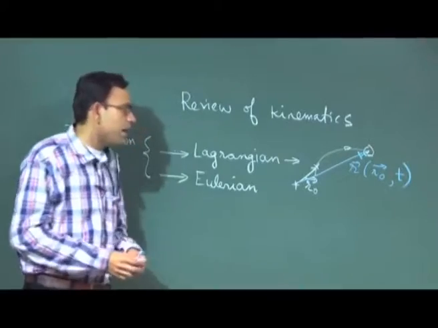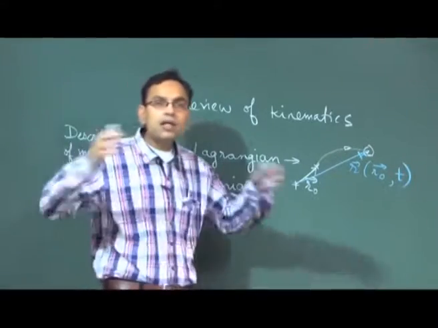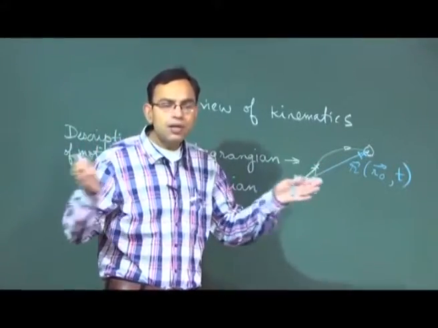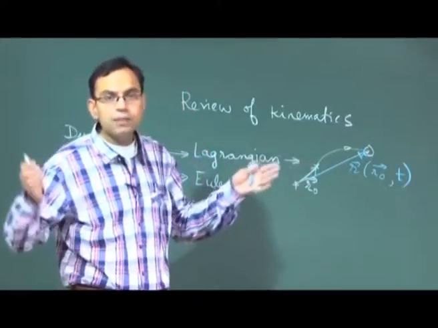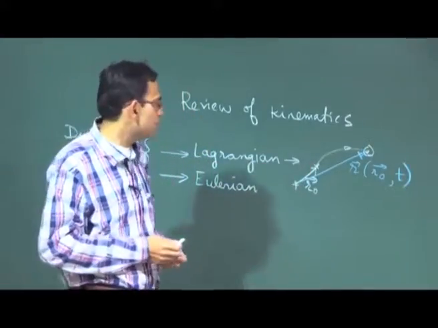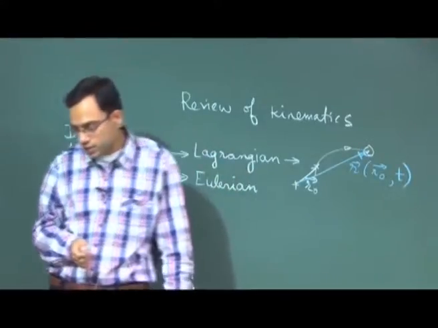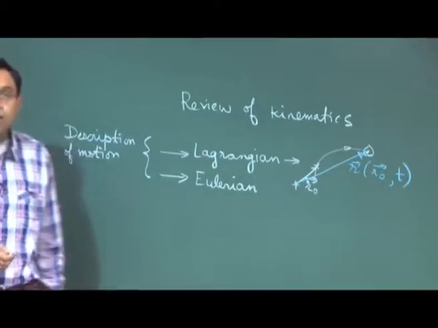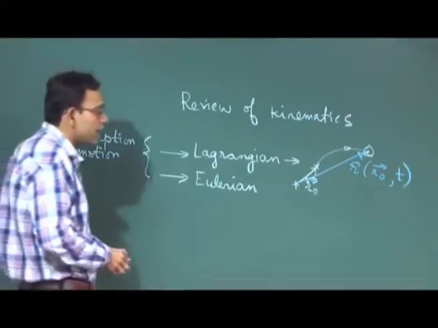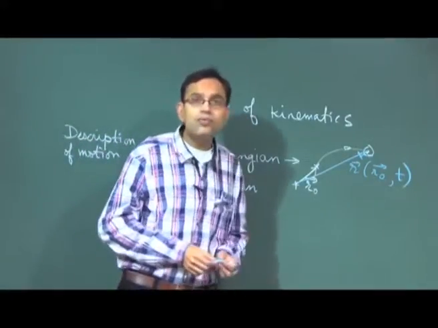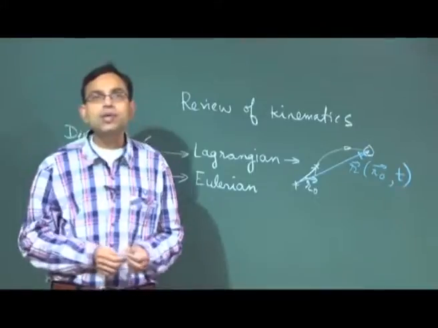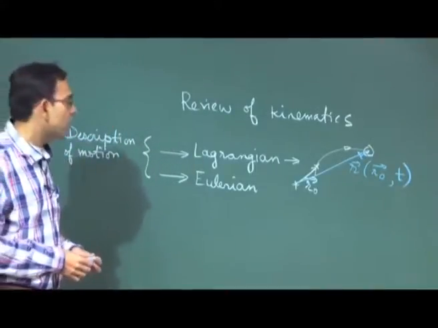If such kinds of particles are there, these particles will evolve arbitrarily and in a very complex manner in a very complex flow field. So, it is very difficult to have this Lagrangian description. As an alternative, what can we do? We can go for something which we call the Eulerian description.